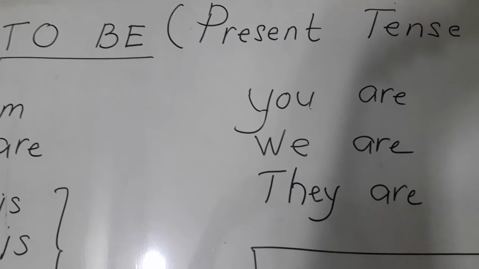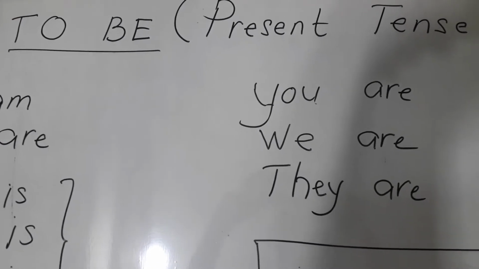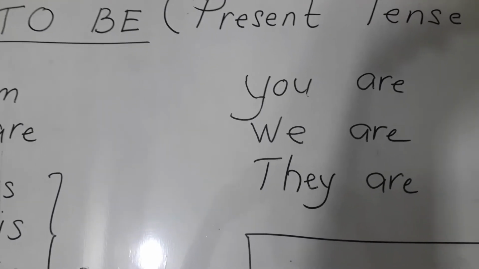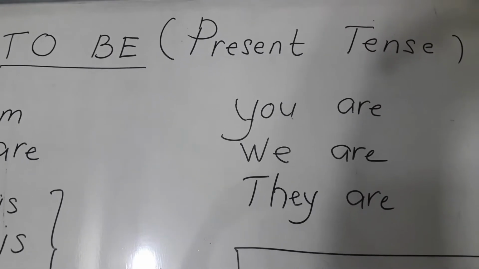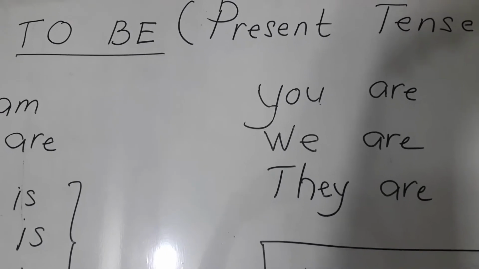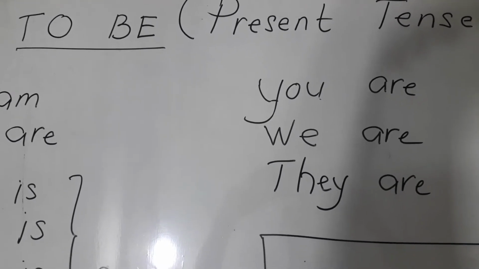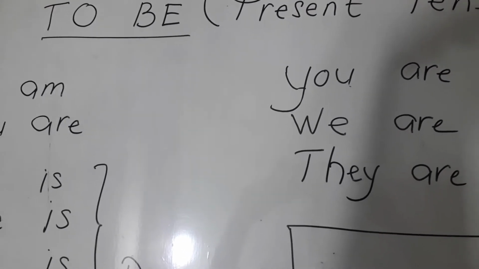Well, in the last video, we learned about how to use to be and to do. But today, we focus on how to use present tense of be, or to be. Well, there are three kinds of be in present tense. There are am, is, and are.